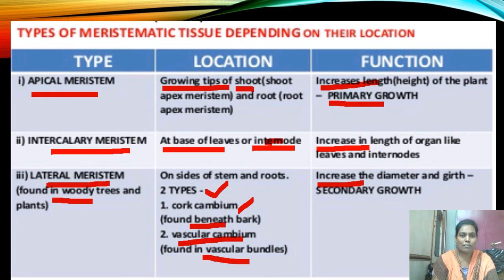This is about the meristematic tissue depending on their location, and these are the functions of meristematic tissue. How many types of meristematic tissues are present? Three types. What are those? Apical meristem, which is present at the tip of the growing parts. Intercalary meristem, which is present at the base of the leaves and also internodes. And lateral meristem, which is present at the sides of the plant, that means just beneath the bark, and found in the vascular bundles. Meristematic tissue helps in the increase of length of a plant and also width of a plant.